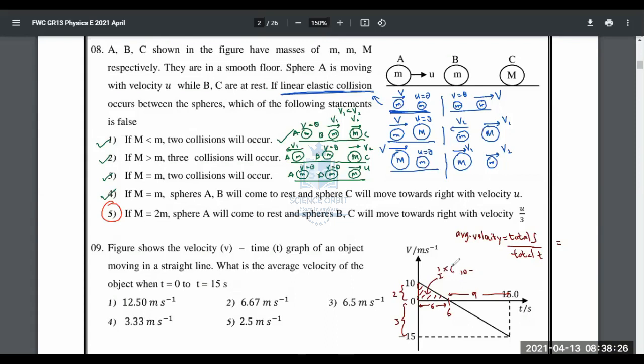Half into 6 into 10, and that is 30. And this part area, if you take, that is half into base into height. So that is 135 over 2. 135 over 2 is how much? That is 62.5.